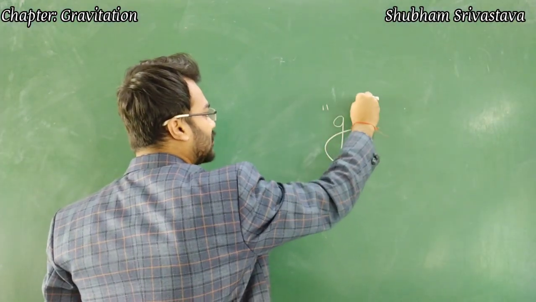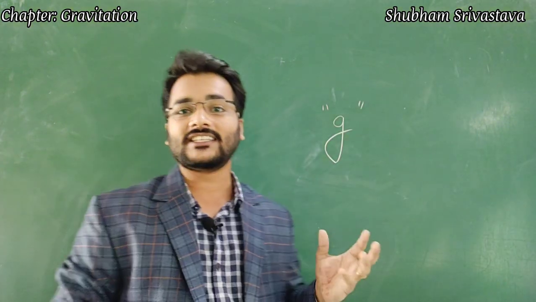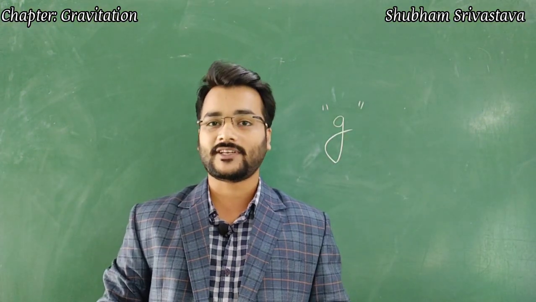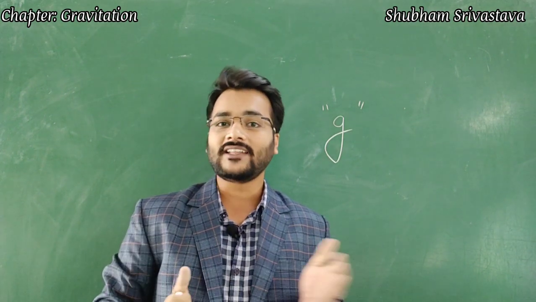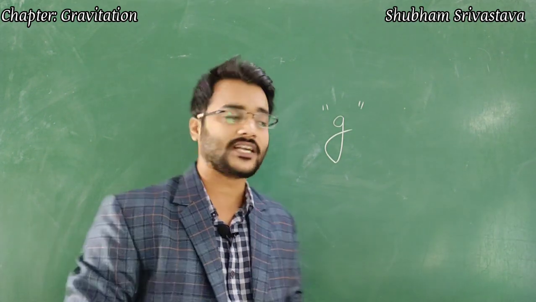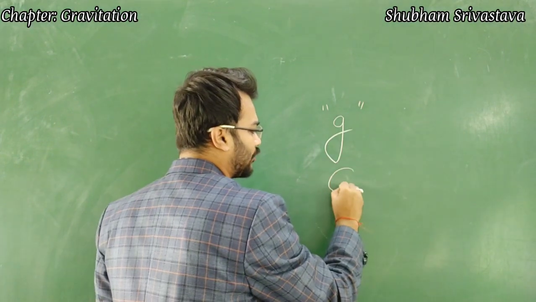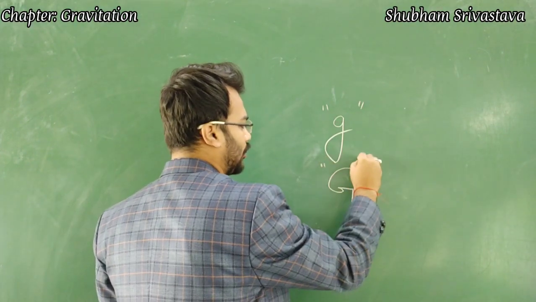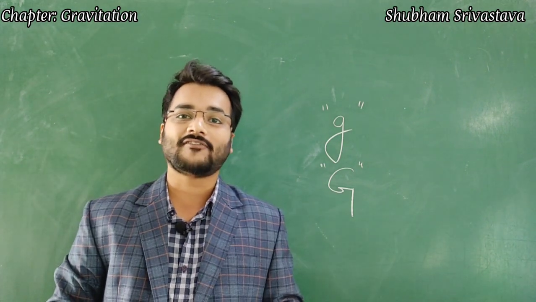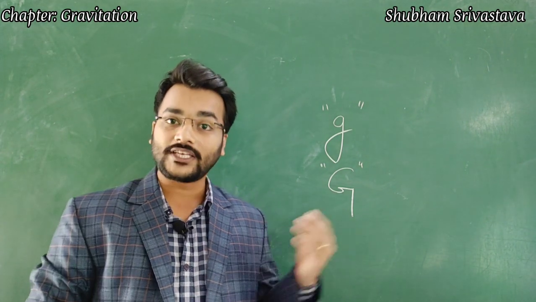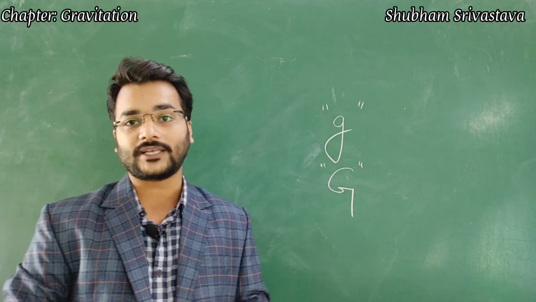So, what is small g? Small g is the acceleration due to gravity. This is what we need to understand. At the same time, we have already studied one more letter, and that was capital G. Now, what was this capital G? Capital G was the universal gravitational constant. So, we need to understand the differences between them.